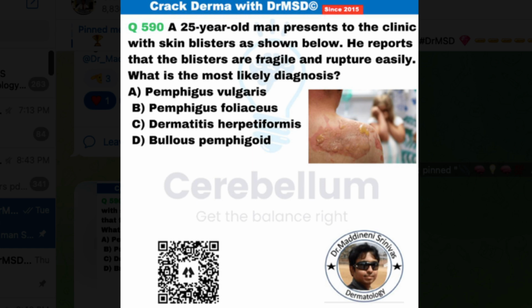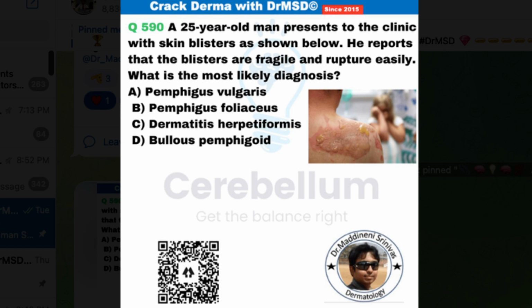So option C and option D, dermatitis herpetiformis and bullous pemphigoid, both are subepidermal blistering disorders, so we can rule them out. So we are left with two pemphigus, Pemphigus vulgaris and Pemphigus foliaceus. Remember students, Pemphigus foliaceus is going to involve desmoglein 1, which is expressed in the superficial epidermis. So the patients are mainly going to present with scaling, crusting and superficial erosions instead of intact blisters.